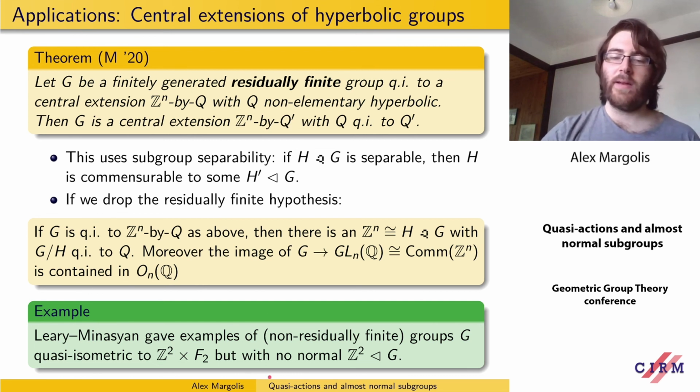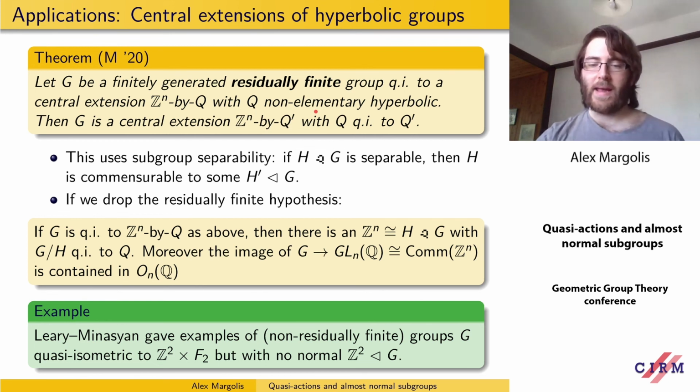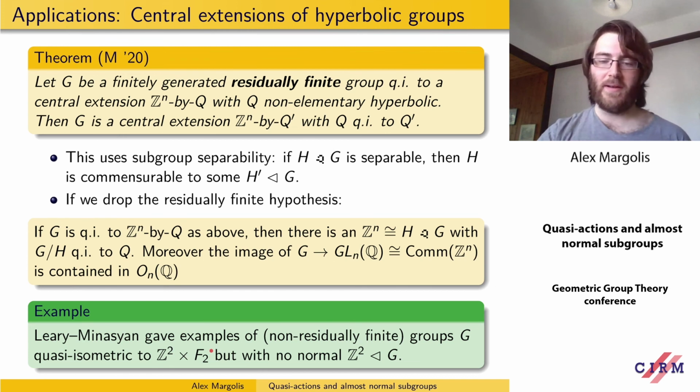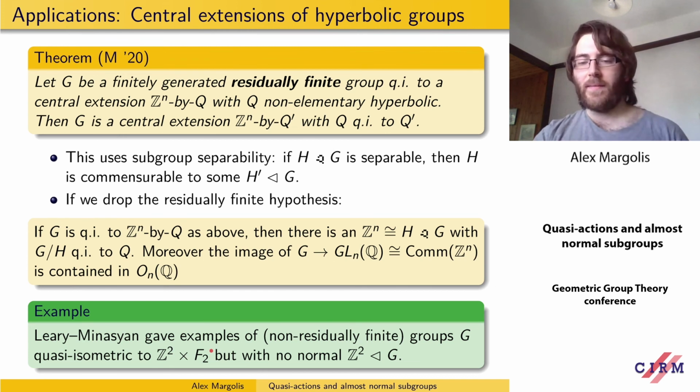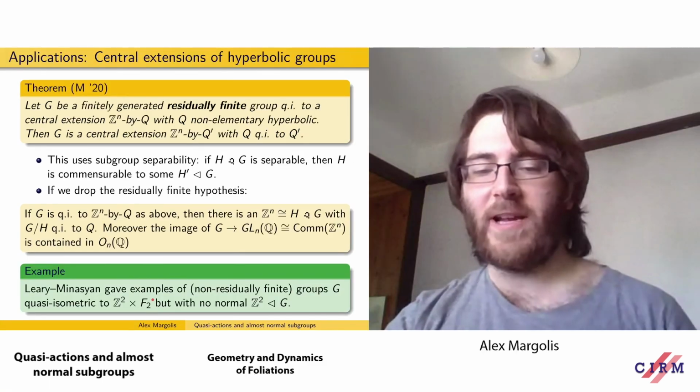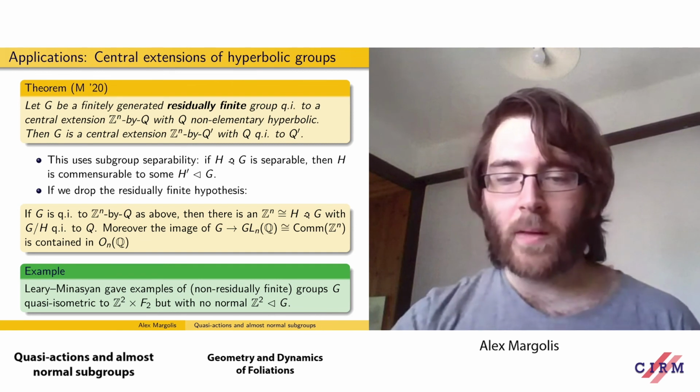So these are counterexamples to the theorem at the top of the slide if we remove the residually finite hypothesis. And if you read their paper, you'll see that these groups are defined by an extension given by some orthogonal matrix. So you'll see this map to the group of orthogonal matrices in their paper.